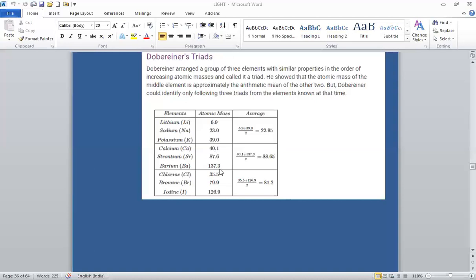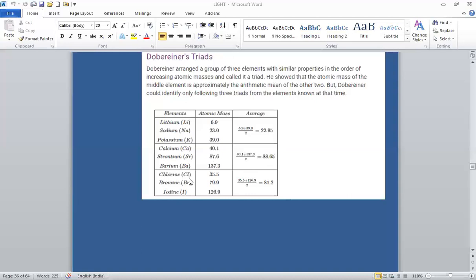He arranged them in increasing order and found the mean. What he observed was that it came out to be 88.65, which is nearly similar to strontium. And these elements were similar as their oxides and hydroxides are alkaline in nature, and these metal oxides are found in the earth's crust. So he arranged them into a triad known as the alkaline earth metal triad.